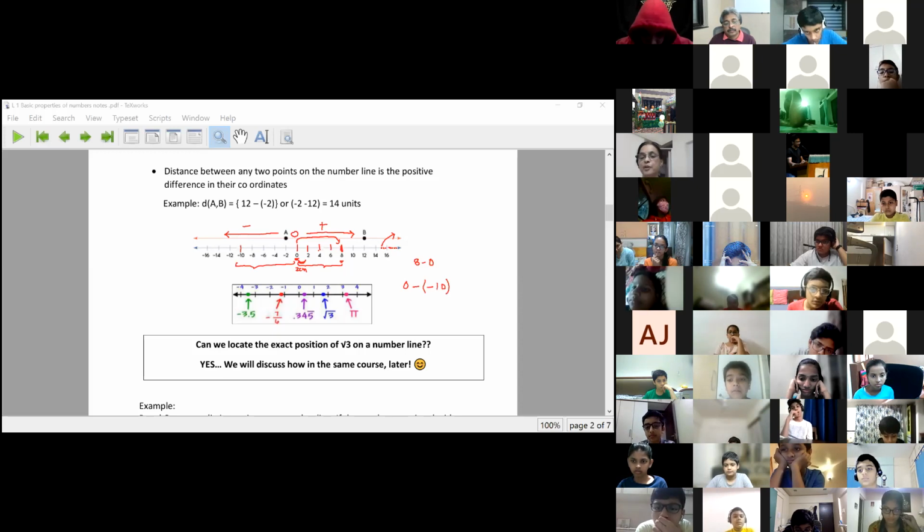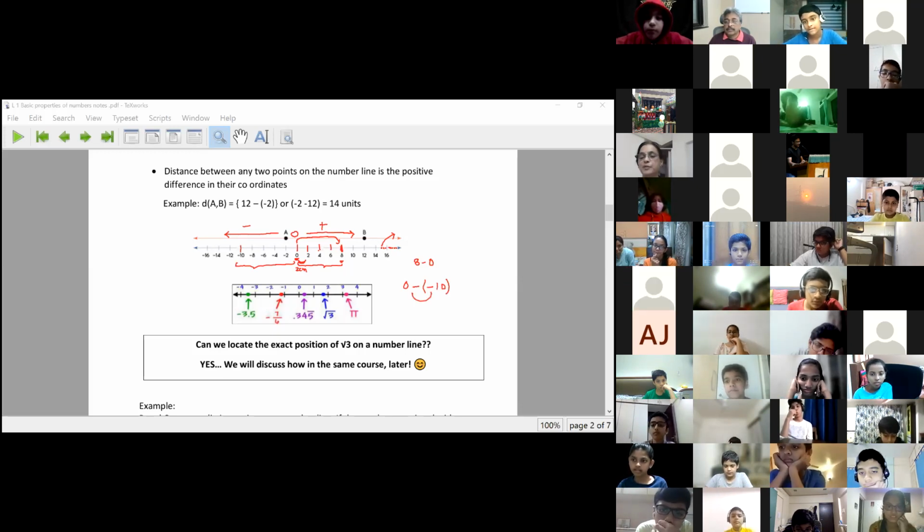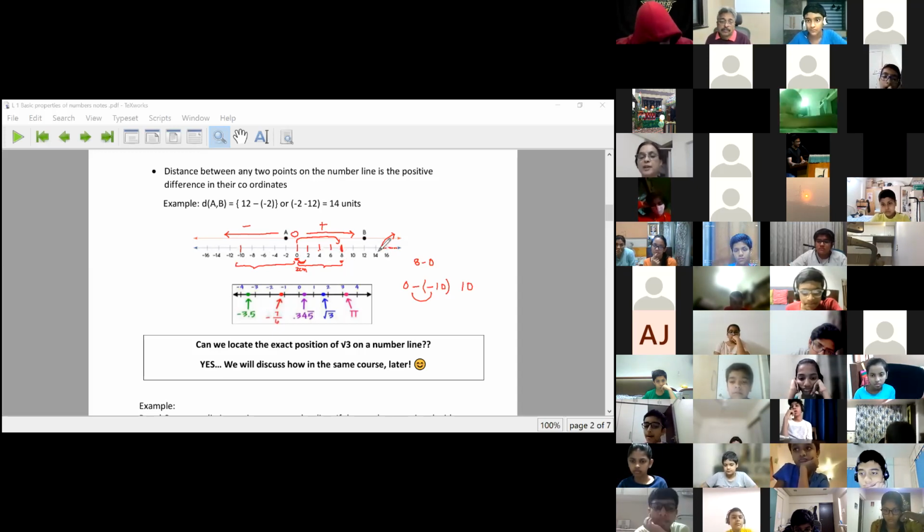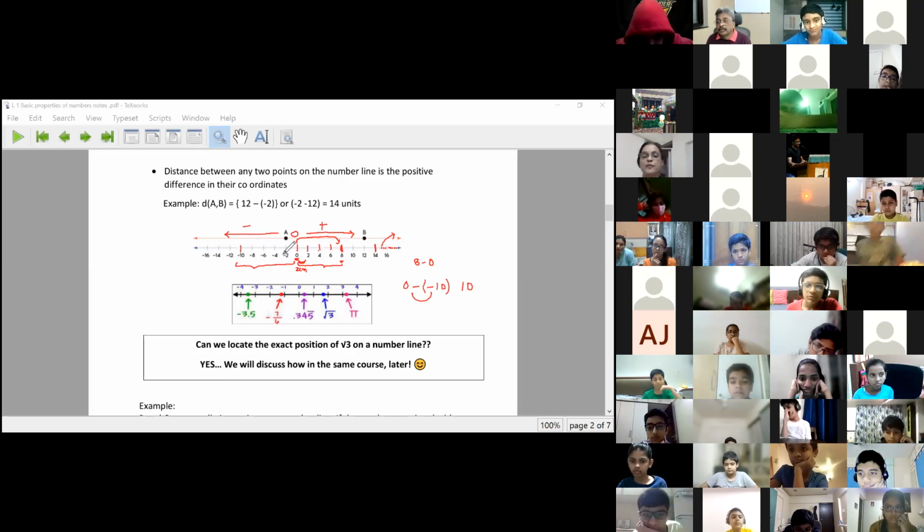And we have learned that minus minus becomes plus. So this is 10 units, a distance of 10 centimeters. Whenever I'm finding distance between 2 points on the number line, I will take the coordinate of the right side point and subtract the coordinate of the left side point, and that will be the distance.